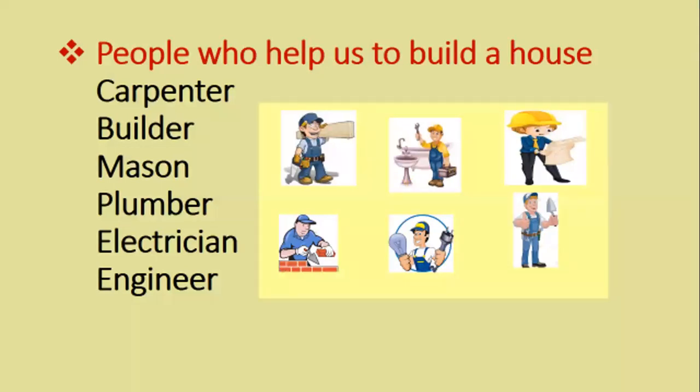People who help us to build a house. Those who are helping you to build your house are called carpenter, builder, mason, plumber, electrician and engineer. You can write all these different professions in your copy. Carpenter, builder, mason, plumber, electrician and engineer. All these people are very important because they are known by their profession.